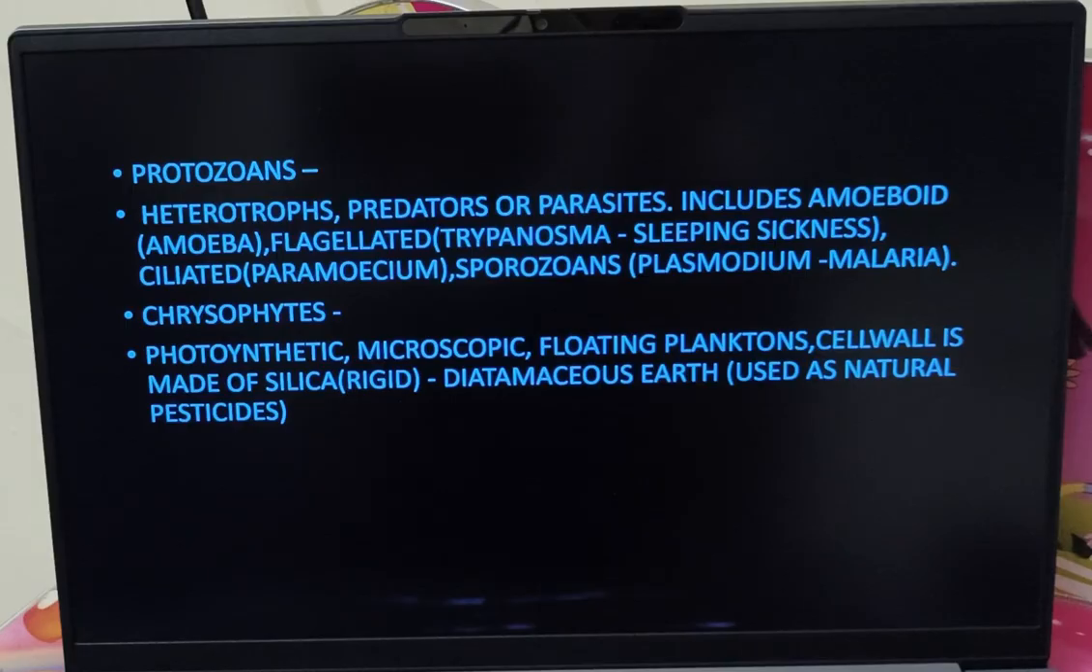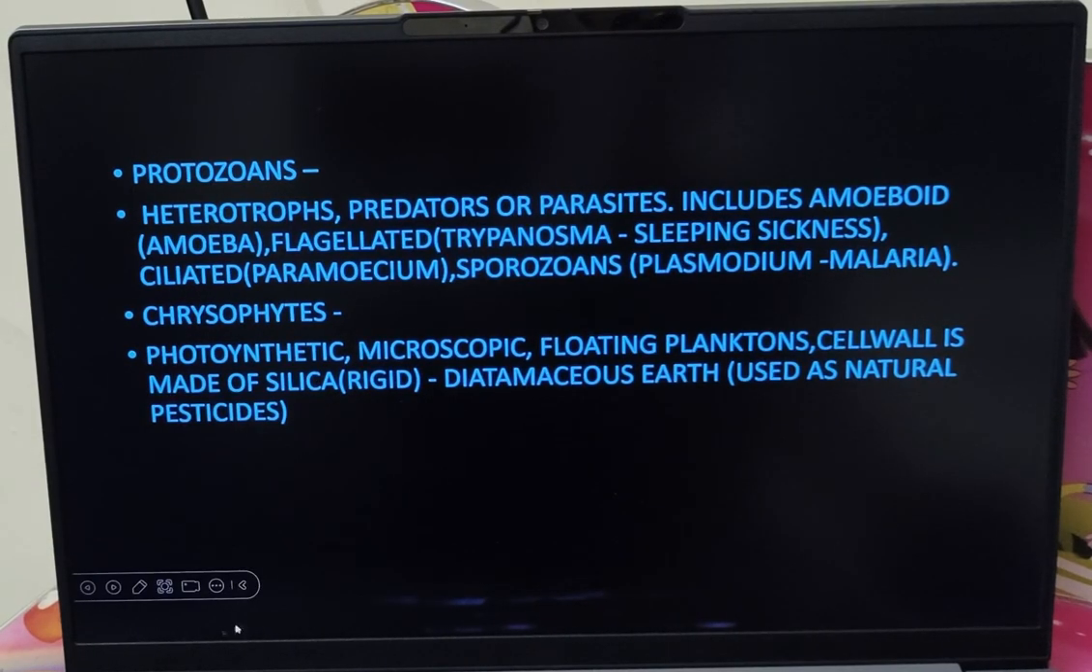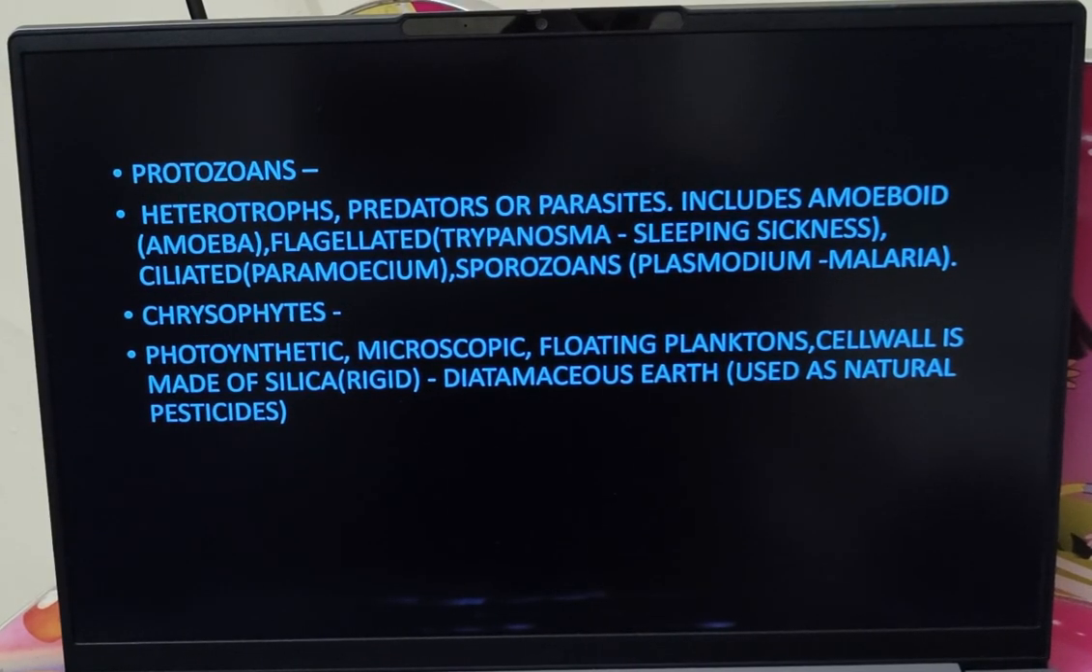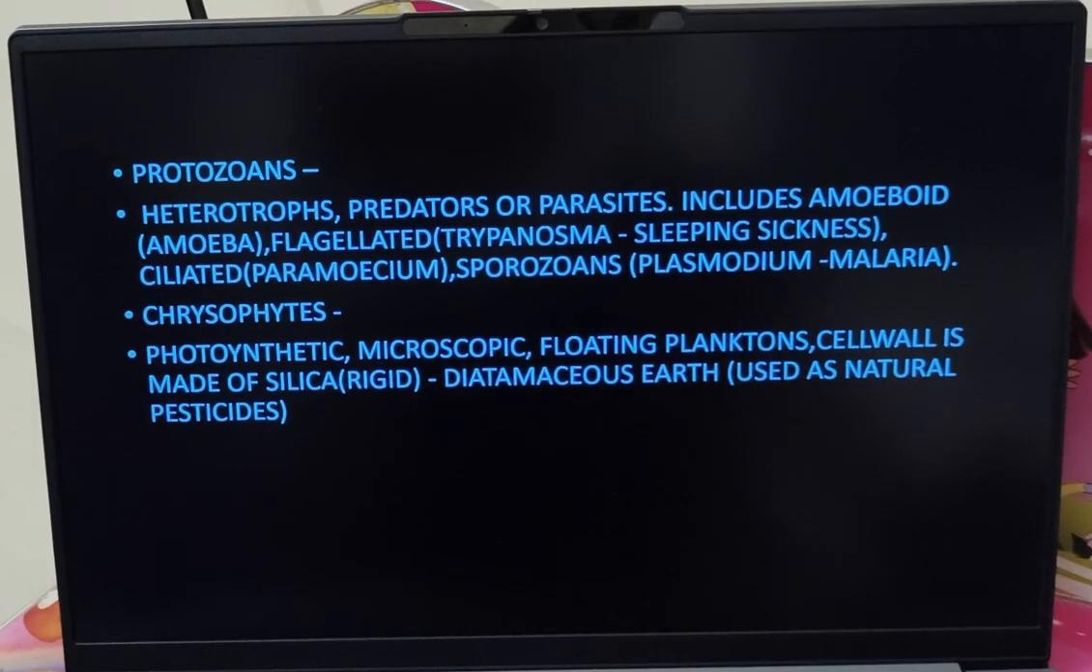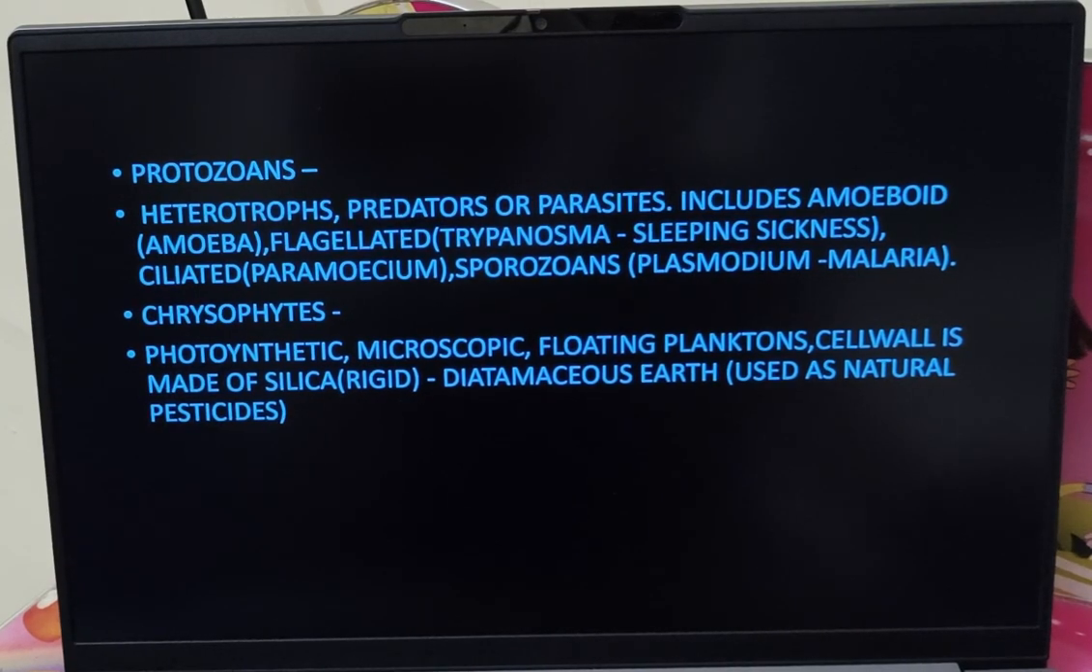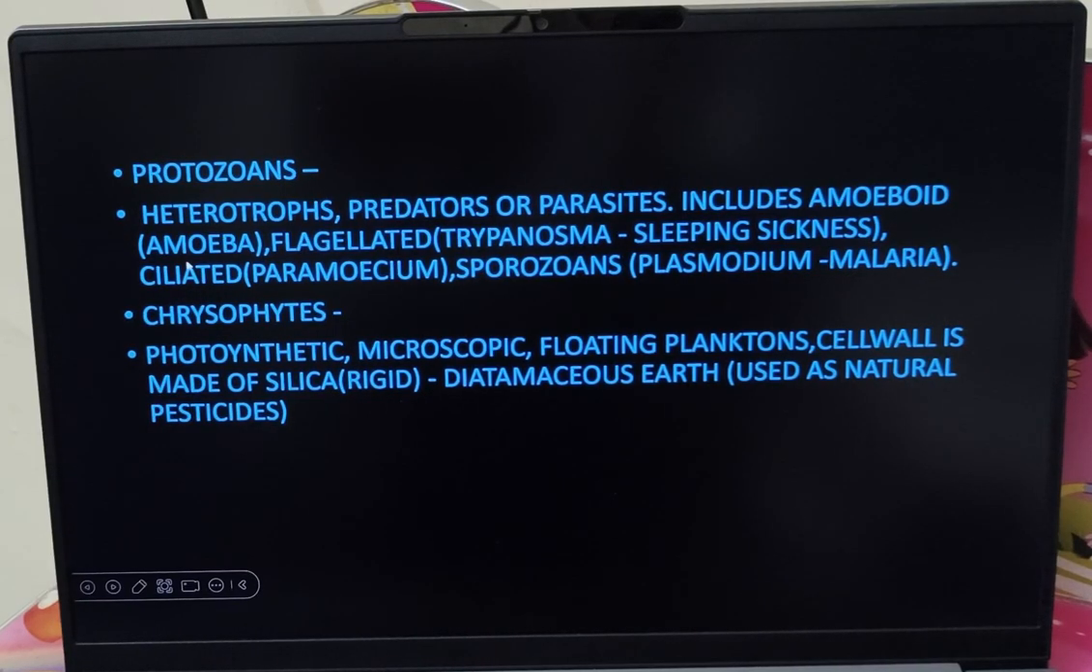So protozoans are heterotrophs. So you know what heterotrophs are? Predators or parasites. It includes certain types of protozoans like amoeboid protozoan. Amoeboid protozoan includes amoeba. We know about amoeba that it has the outer pseudopodia which helps in locomotion, and it has a vacuole that helps in both digestion and excretion. And amoeba will undergo what mode of nutrition? Holozoic mode of nutrition. So they engulf food, you call it phagocytosis, and intake of food, you call it endocytosis. To know more about this, you can refer to digestion in amoeba in my playlist.